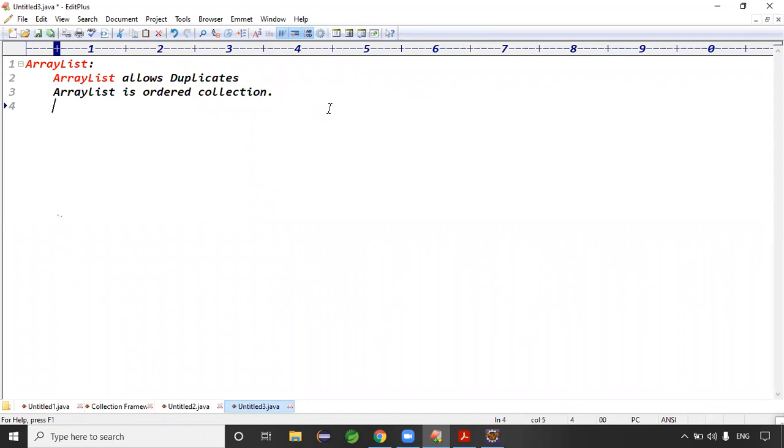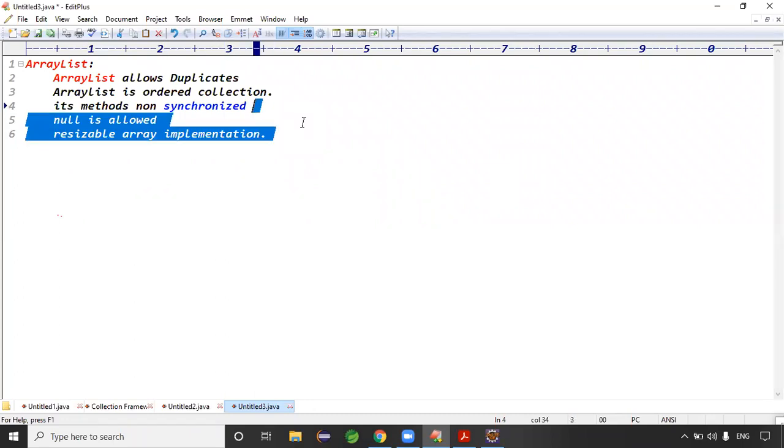The implemented data structure is a resizable array. ArrayList is unsynchronized. Its methods are non-synchronized, because this is from the 1.2 version, right? Exactly. And null is always allowed, no problem. One more point is the implementation class, resizable array implementation, right?